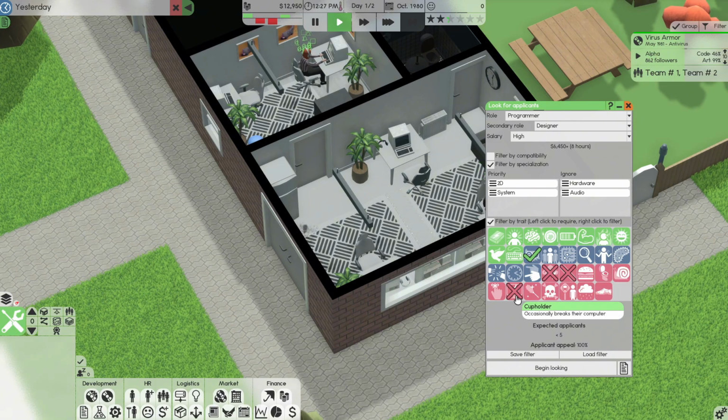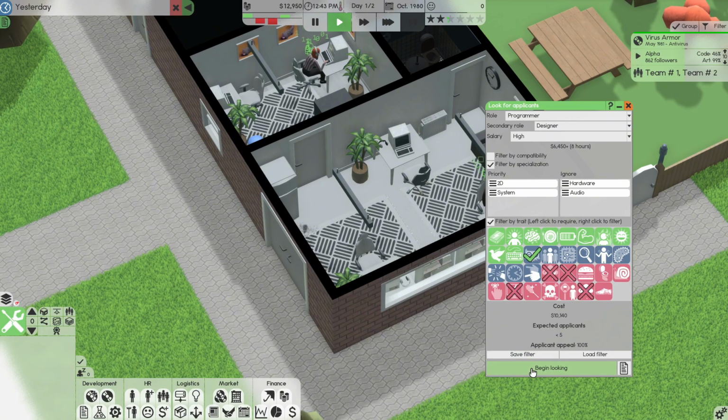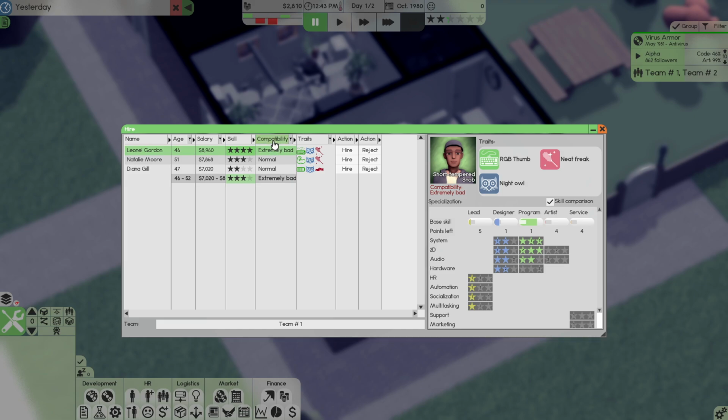I don't want someone to break my computer, and I don't want someone under the weather all the time. Now, they can be silent but deadly. That's fine in the elevator because we don't have one. Let's begin looking. Let's see who we can find to help out. Extremely bad. That's a great start.